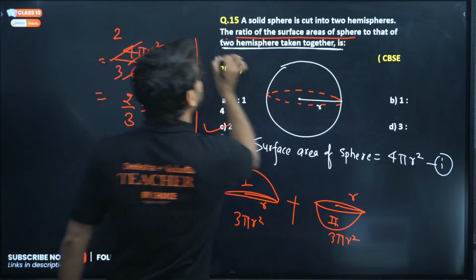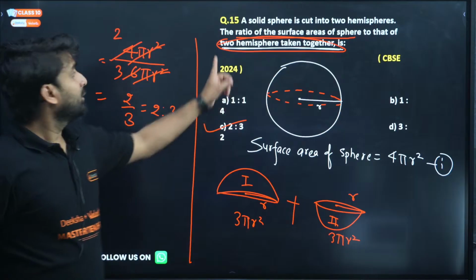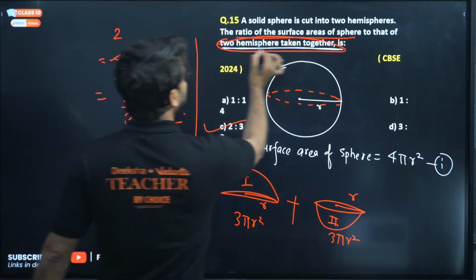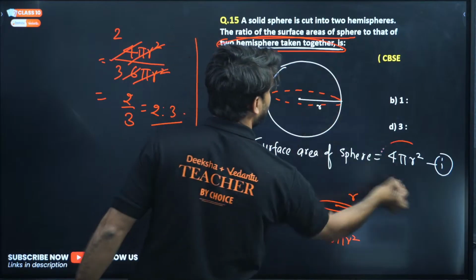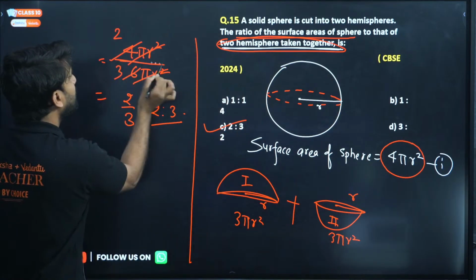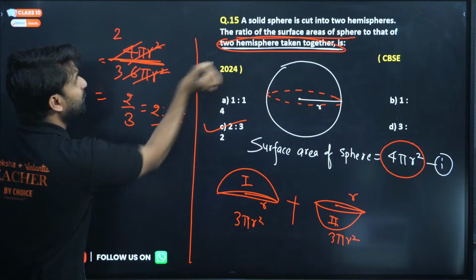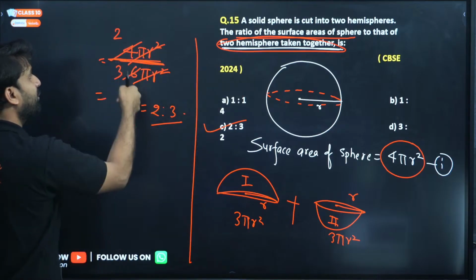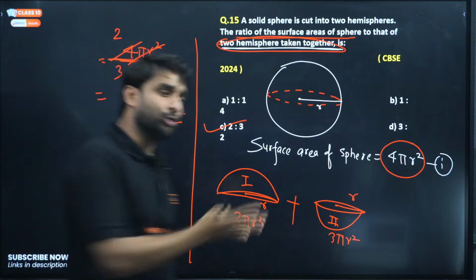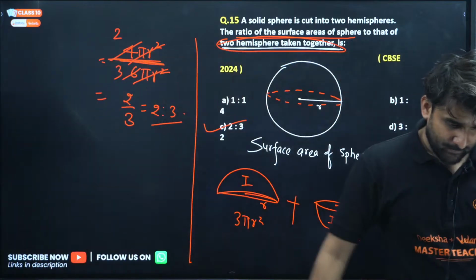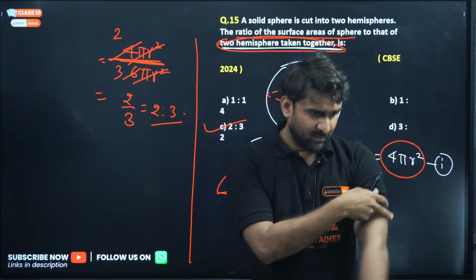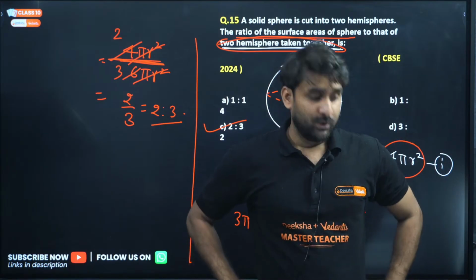And here is the statement: two hemispheres taken together. So the ratio of the sphere, which is 4 pi r square, to the total surface area of two hemispheres taken together, 6 pi r square. So pi r square cancelled. 4 by 6 is equivalent to 2 by 3, and 2 by 3 means 2 ratio 3. There was a lag, I don't know what happened. Okay, I hope you got the concept.